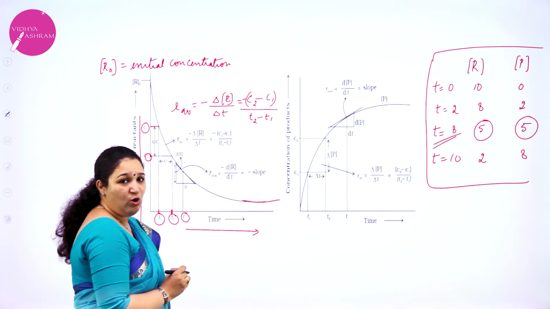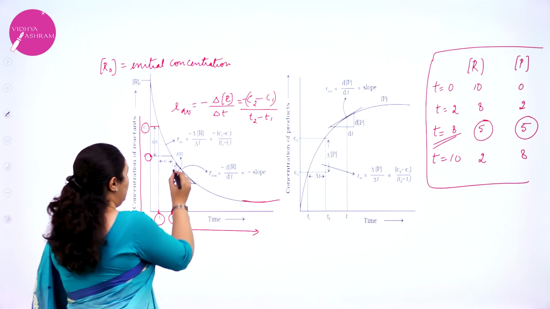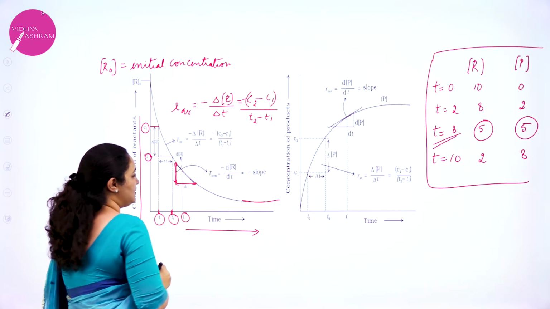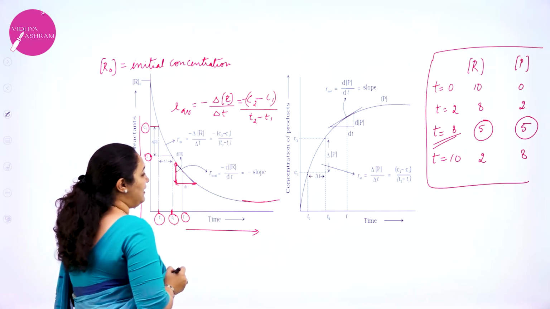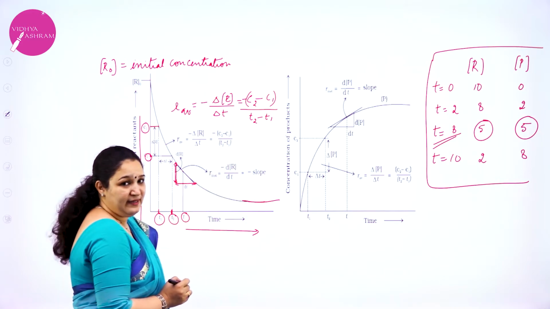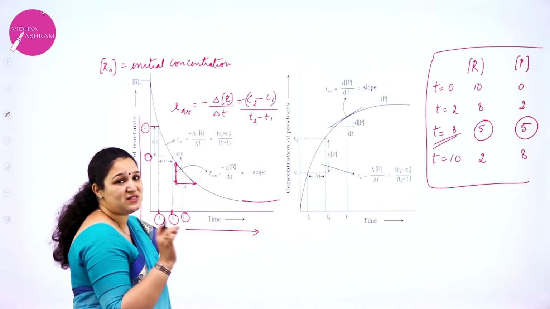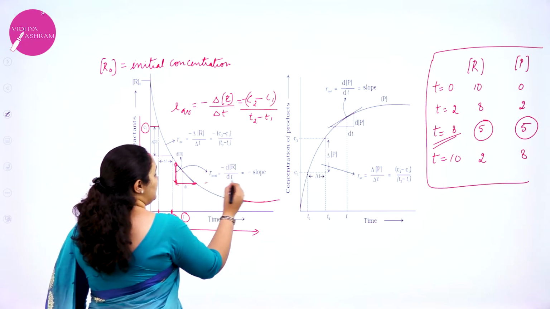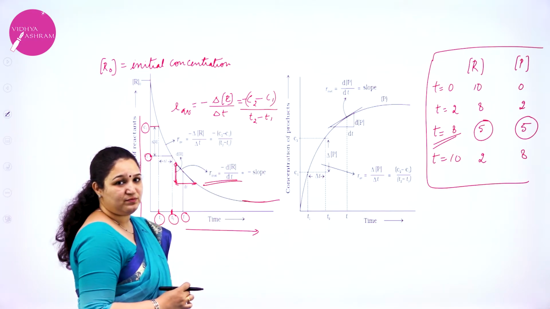Slope is dy by dx, correct? So you have to just take the values here, minus dr by dt, which is equal to minus the slope value, that is dy by dx. Okay, so that is how we calculate the instantaneous rate of the reaction.